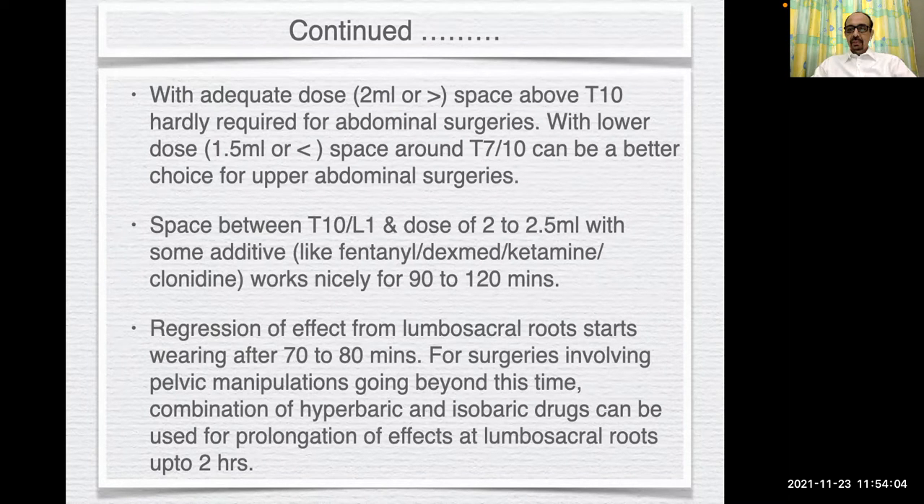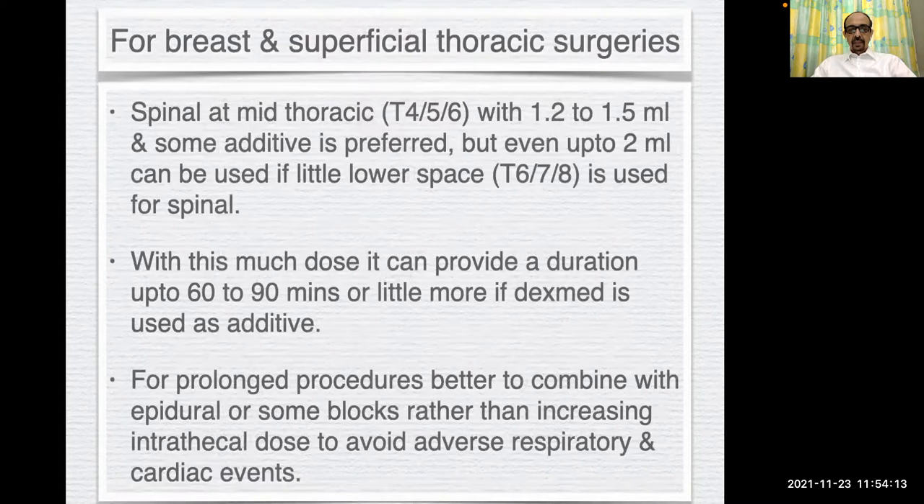For surgeries like TLH involving pelvic manipulations going beyond this time, you can use a combination of hyperbaric and isobaric drugs. For breast and superficial thoracic surgeries, give the spinal at mid-thoracic levels with 1.2 to 1.5 ml with some additives. With this much dose, it can provide a duration of 60 to 90 minutes, or a little more if dexmedetomidine is used as additive. For prolonged procedures, it is usually better to combine with epidurals or some blocks rather than increasing the intrathecal dose, to avoid adverse respiratory and cardiac events.